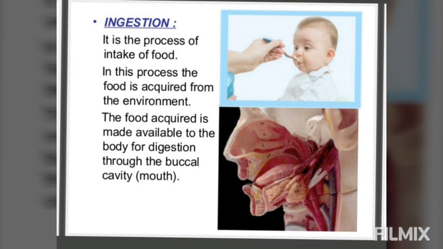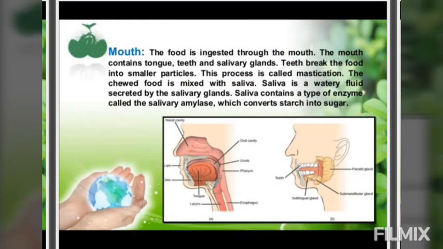Food is taken into the body through the mouth. We know the first step in nutrition in animals is ingestion, which is the process of taking food inside the mouth. So this process of taking food into the body is called ingestion. In human beings, ingestion starts from our mouth. As soon as we put the food into our mouth, the process is known as ingestion. The mouth contains the tongue, teeth and salivary glands. These 3 also play a very important role in the process of ingestion.